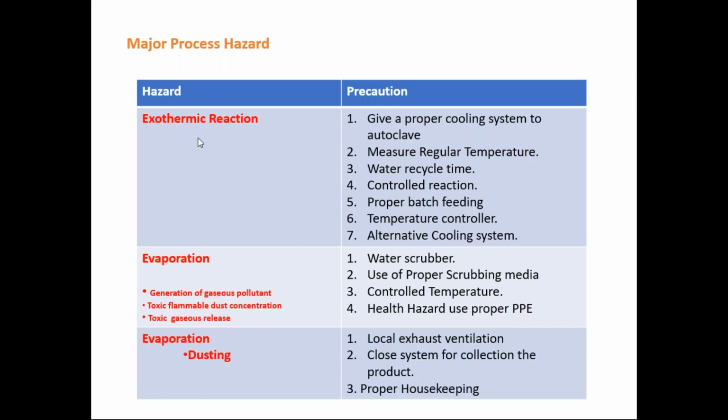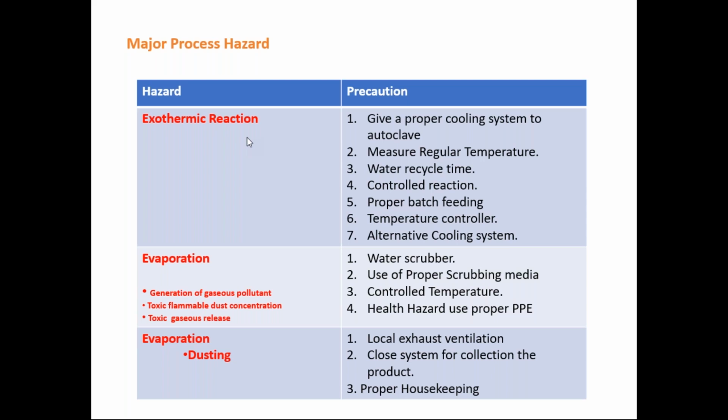Then another hazard is exothermic reactions. We know that when a reaction is occurring and the temperature is increasing, it is called an exothermic reaction. If for the reaction we have to provide heat, it is called an endothermic reaction, right? Exothermic means heat is evolved in that reaction and temperature increases.